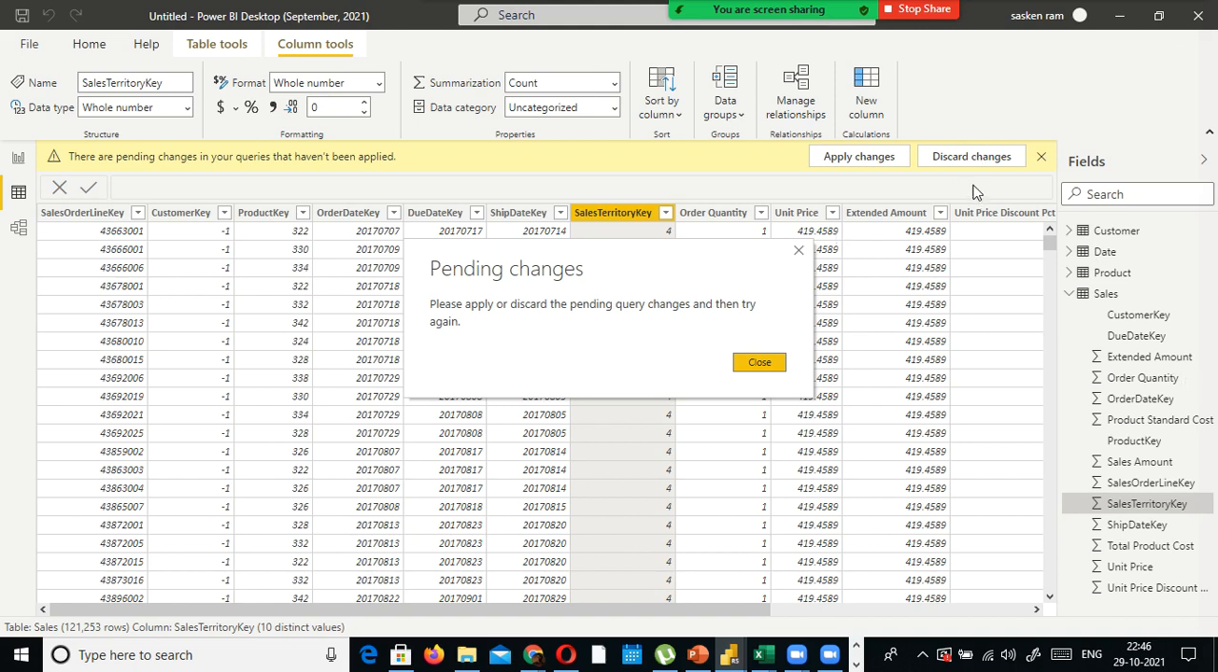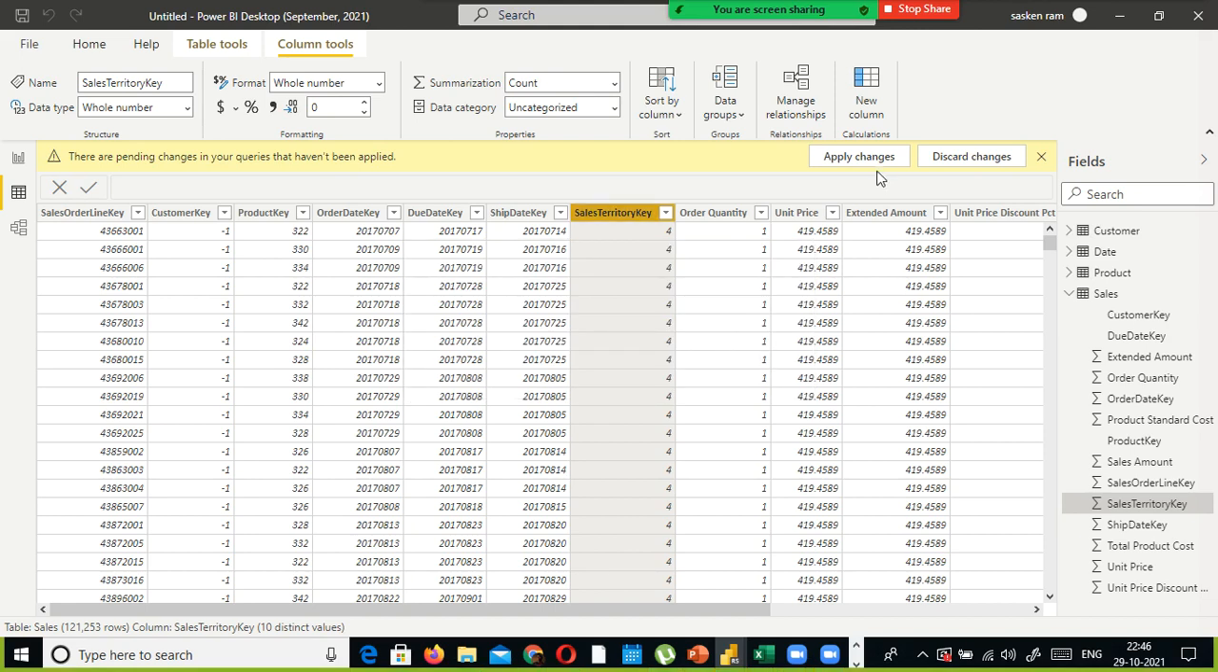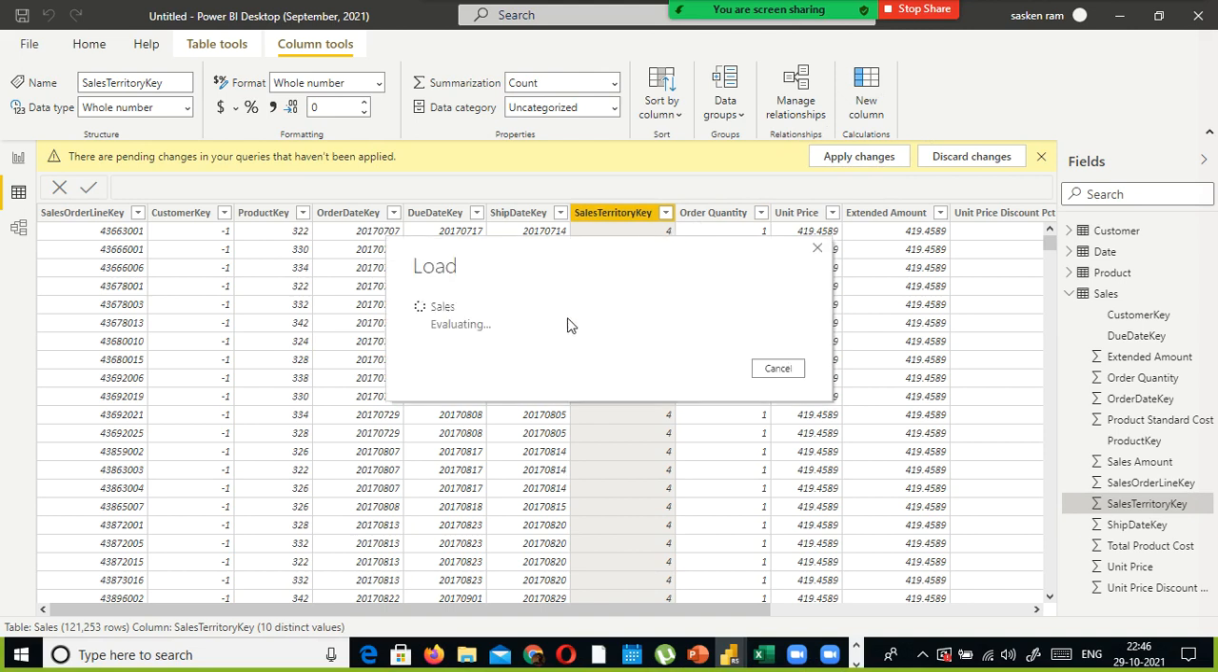See, look here, I did not apply the previous changes, right? If I try to make changes, it will not allow me. Only if I apply the previous changes will it allow me to apply the next changes.